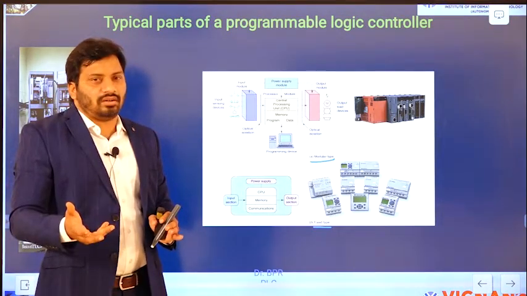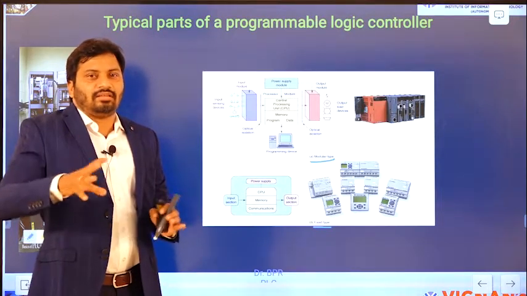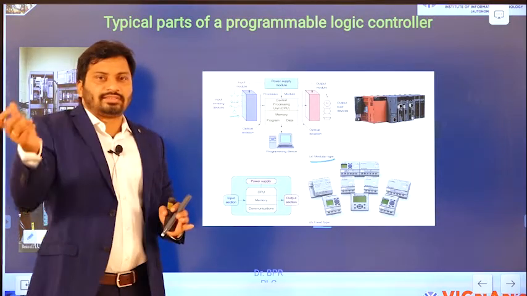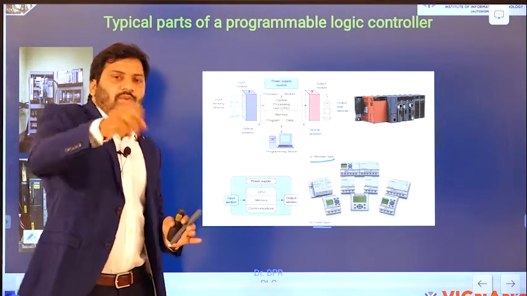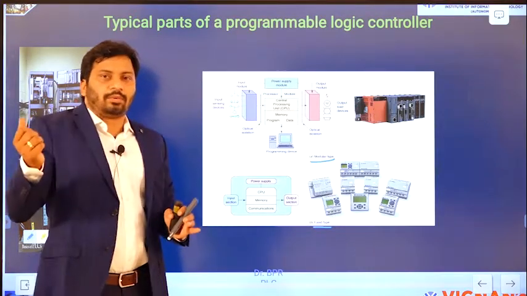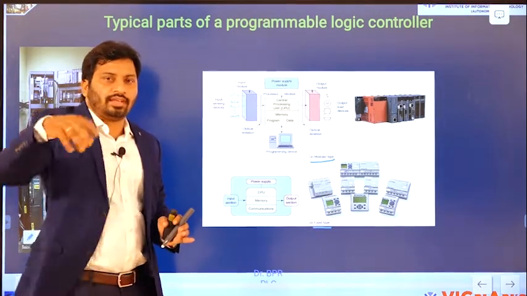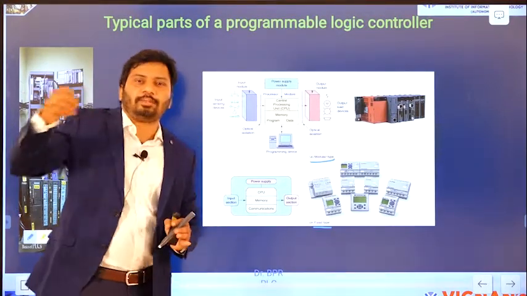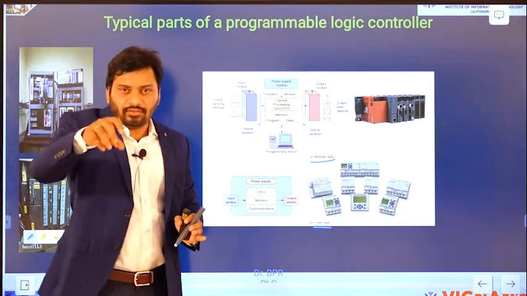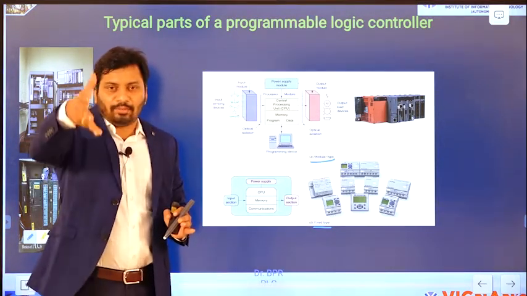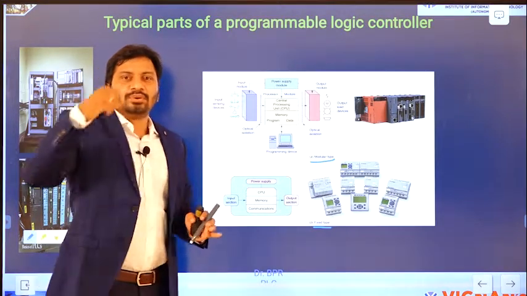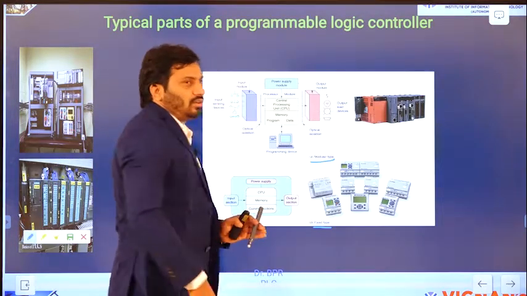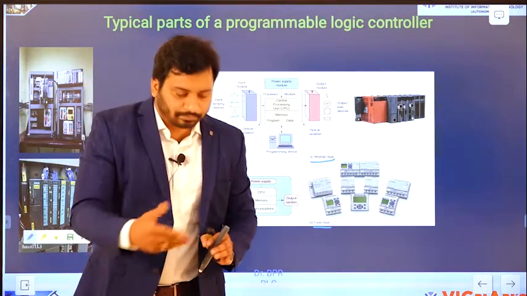Another drawback is this: if you want to replace a lower version processor with a higher version processor, in the modular type you can directly take out the CPU module and place another CPU module. As well, if you want to extend the number of inputs and outputs, you can replace it with a new IO module. But in the fixed type, that option is not there. That is all we will discuss later in a later slide.